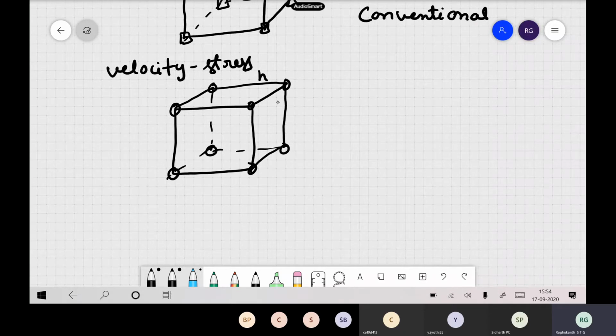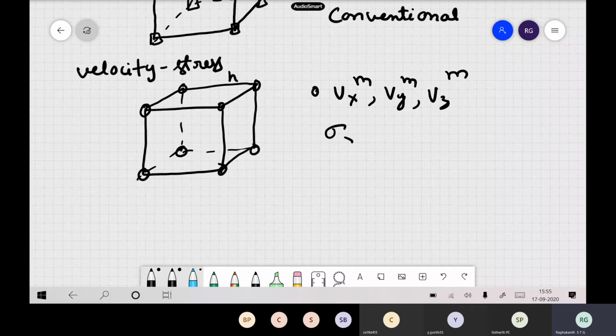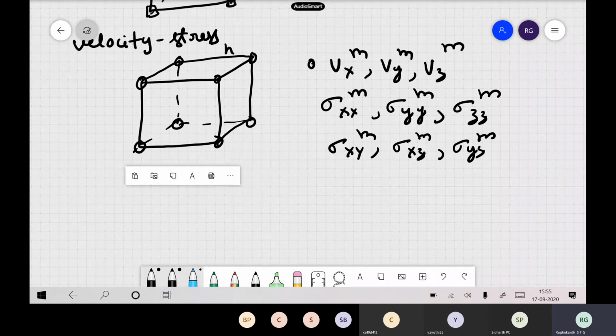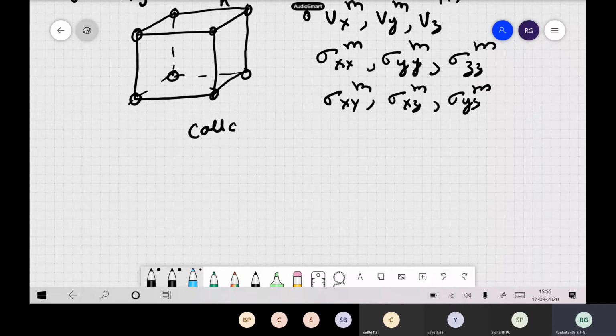Let us say you have taken h everywhere, and at each grid point you have defined velocities vx of m, vy of m, vz of m, then you have the stresses also, the normal stresses, then sigma zz of m, and the shear stress components also: xy, xz, then yz. So at all the points we are defining velocities as well as the stresses, both shear and normal stresses. This is known as a collocated grid. This is how they are defined.